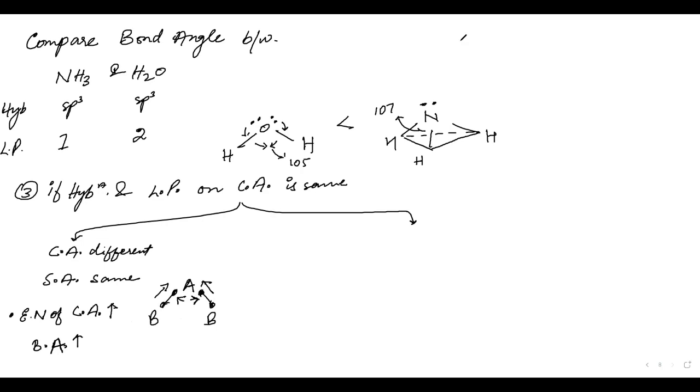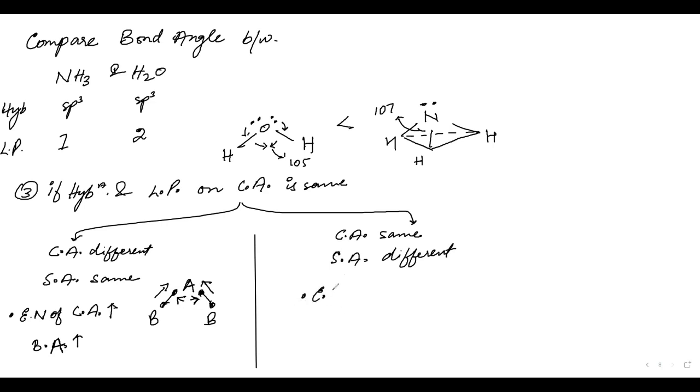The next case is where the central atom is same and the surrounding atoms are different. Now what will happen? What will you check, the electronegativity of the central atom or the surrounding atom? Abir? Surrounding atom. Yes, surrounding atom. You have to only check the one which is different.